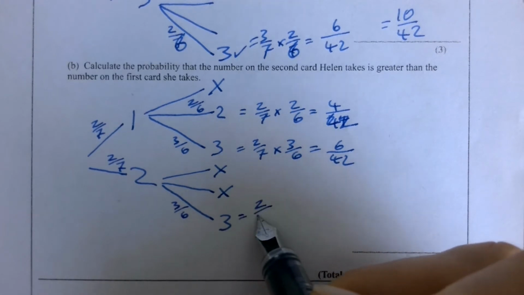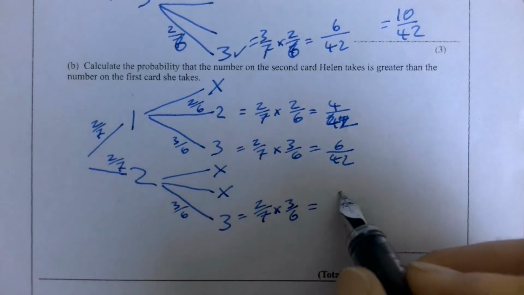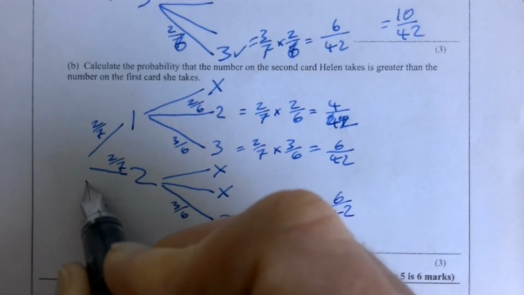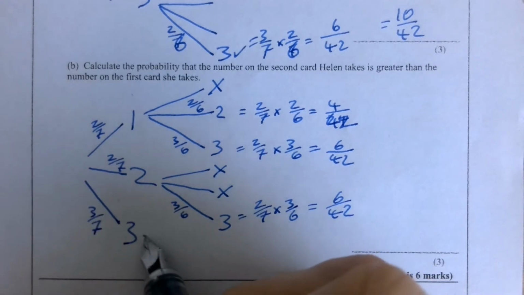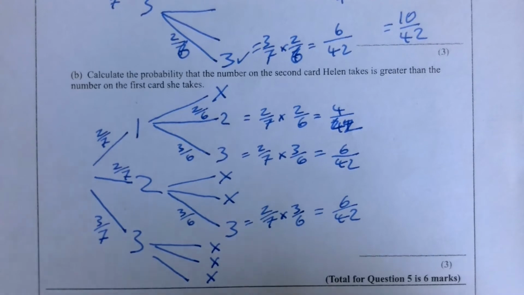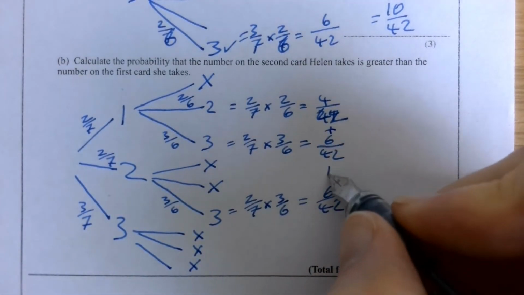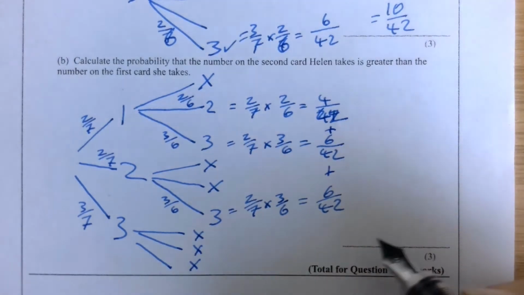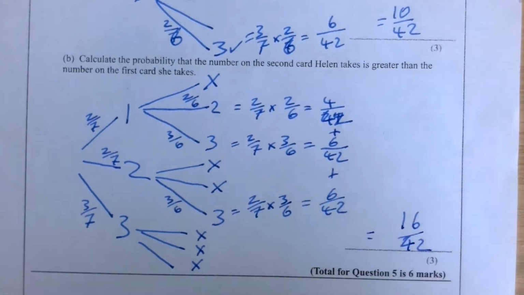So that's another 2/7 times 3 over 6, which is 6 over 42. And if I get a 3, all 3 routes are not greater than the number on the first card. So it's just these 3. 4 add 6 add 6 is 16 out of 42. And again, if you got 8 over 21 or turned it into a decimal, that's okay, but unnecessary.